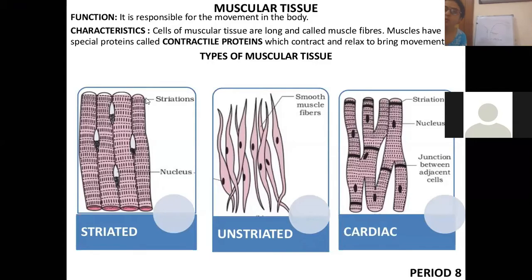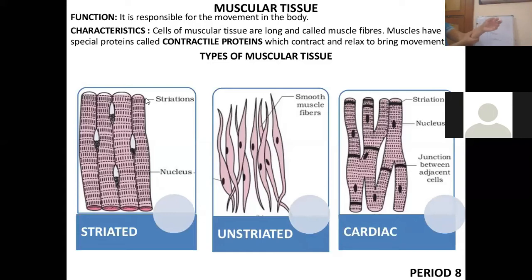It is also known as skeletal muscle. They work according to our will. For example, the muscles which cover the bones of our hand work under our will. Such muscles are known as skeletal muscles. They are also known as voluntary muscles. They are attached to our bones and help in the movement of the body.